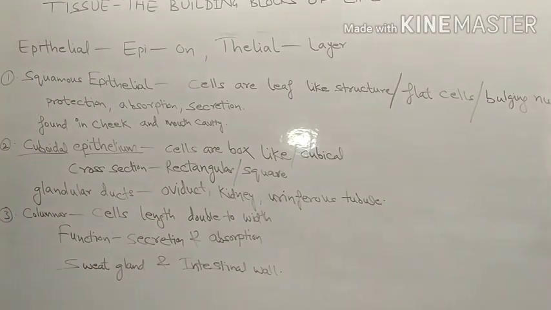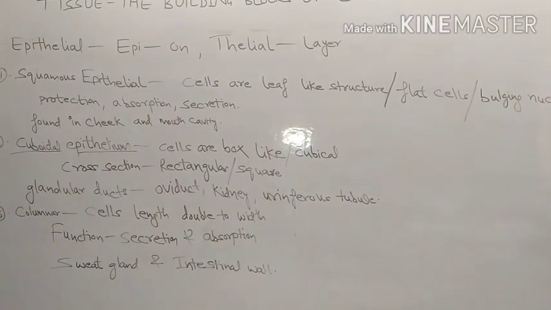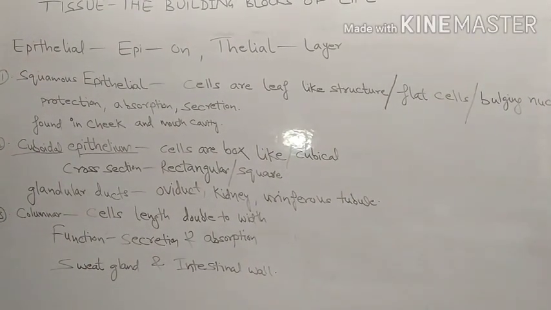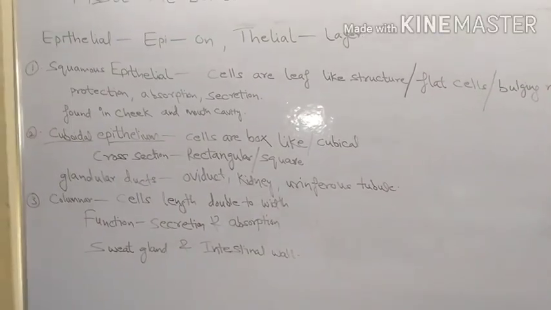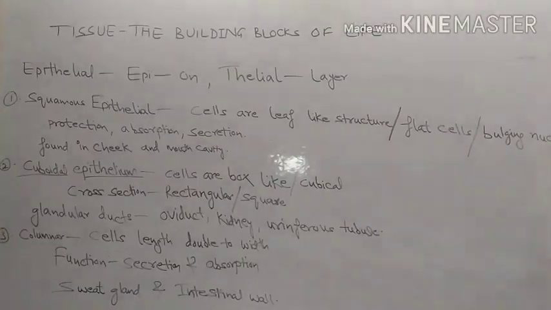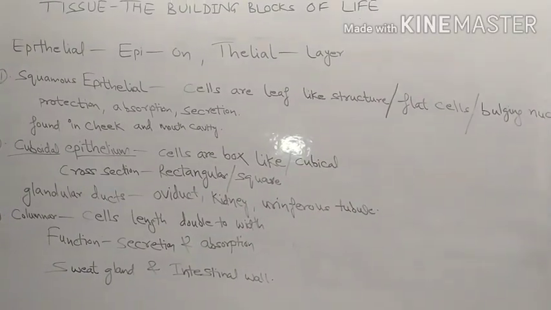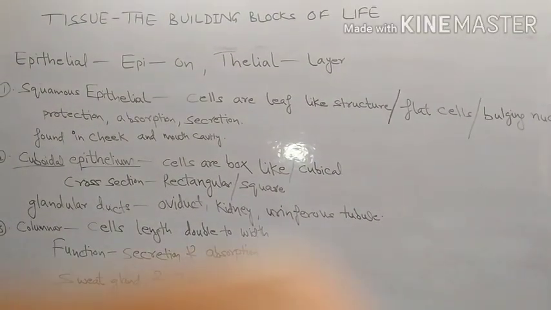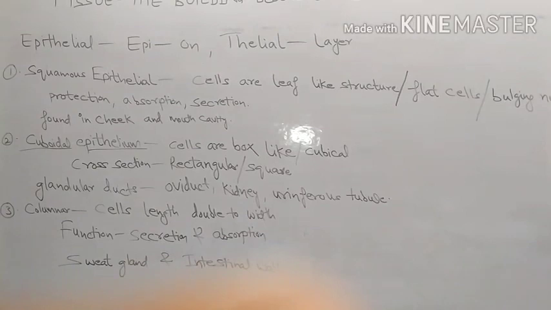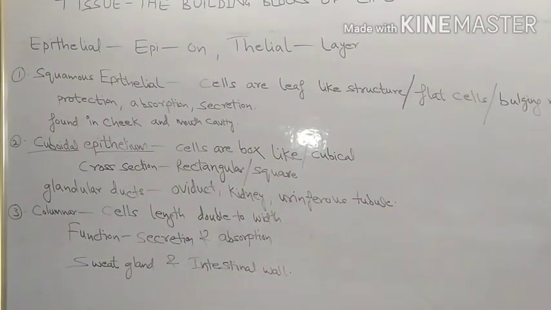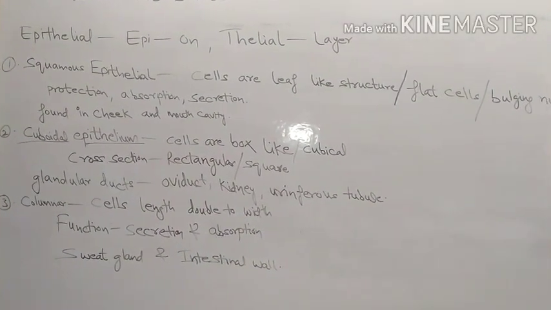So in this way, dear students, today epithelial tissue is over. In epithelial tissue, all the three tissues are discussed by me. Now we will have a short break. Then we will shoot for connective tissue. Connective tissue is the second animal tissue, then muscular and then nervous.